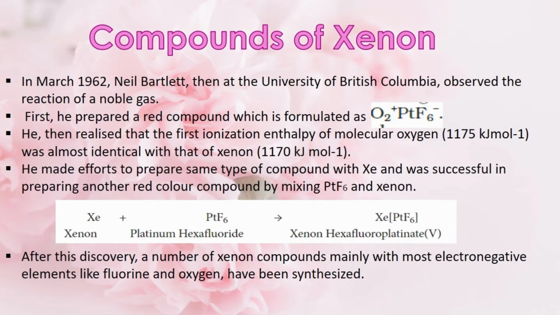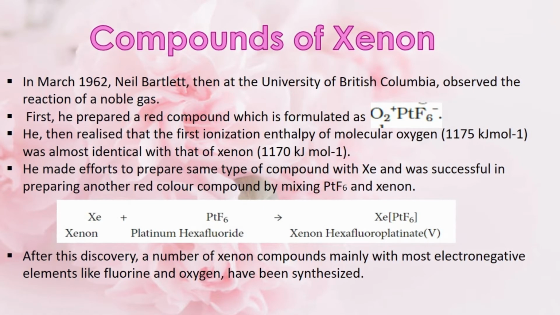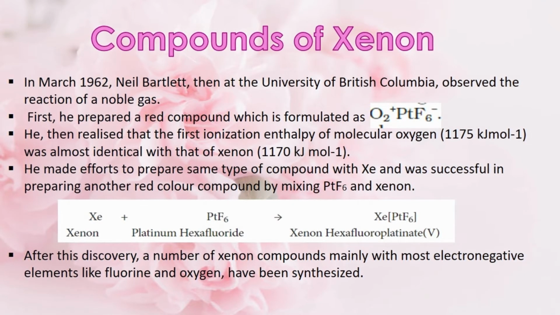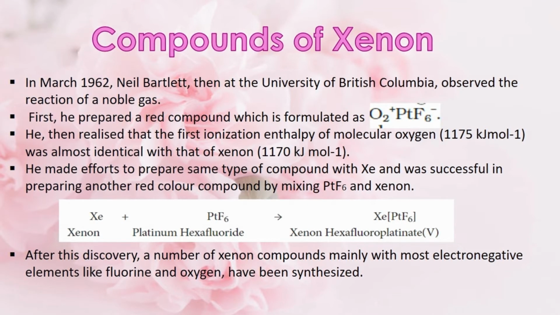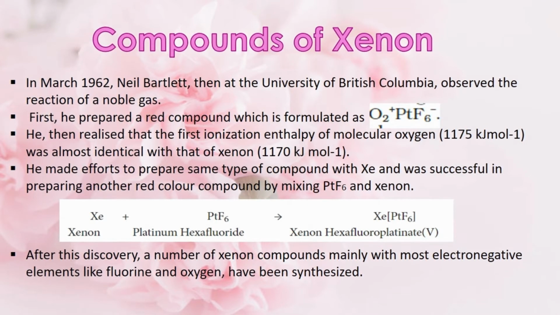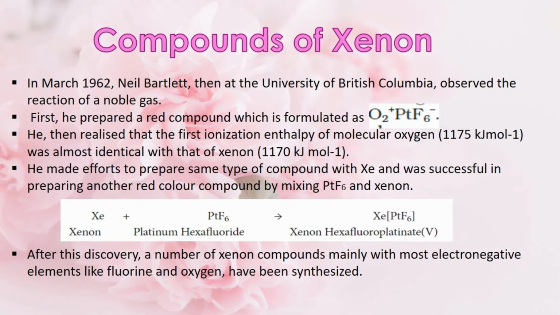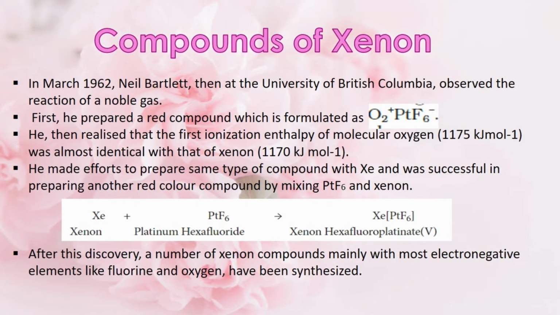If molecular oxygen having such high ionization enthalpy can react with platinum hexafluoride, then why can't we try with xenon? So he mixed xenon and platinum hexafluoride and he was able to prepare a xenon compound, that is xenon hexafluoroplatinate, XePtF6.